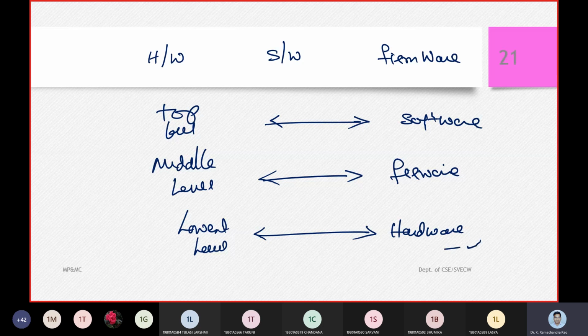When there is bare hardware, we cannot process a memory. When there is a bare CPU chip, we cannot process it. Obviously, we need software which will link up and bring the hardware components into use. So that is the relationship between the three layers: top layer, middle layer, and lowest layer. Now coming to the word firmware.